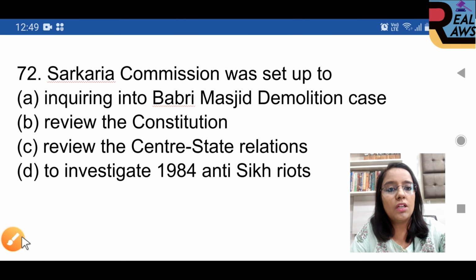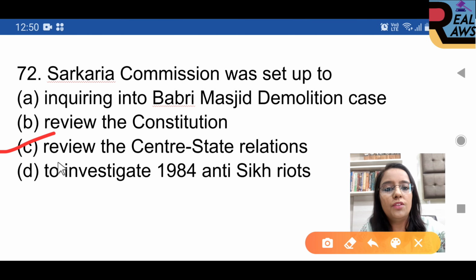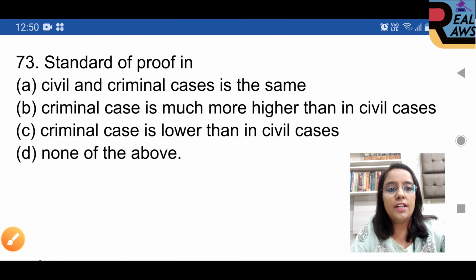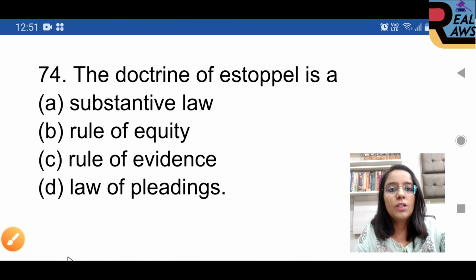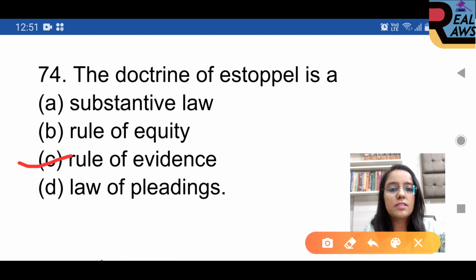Question 72. Sarkaria Commission was set up to, option C is right, review the central state relations. Question 73. Standard of proof in, option B is right, criminal cases is much higher than in civil cases. Question 74. The doctrine of estoppel is, option C is right, the rule of evidence.